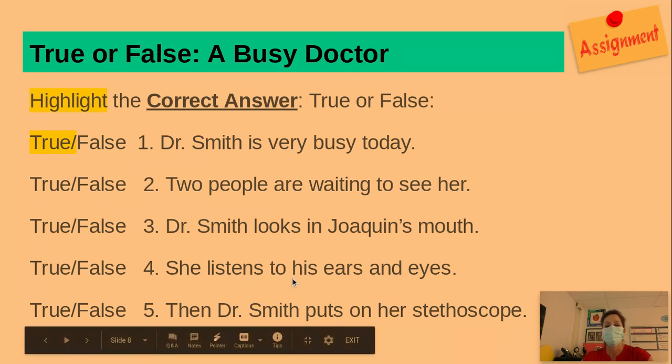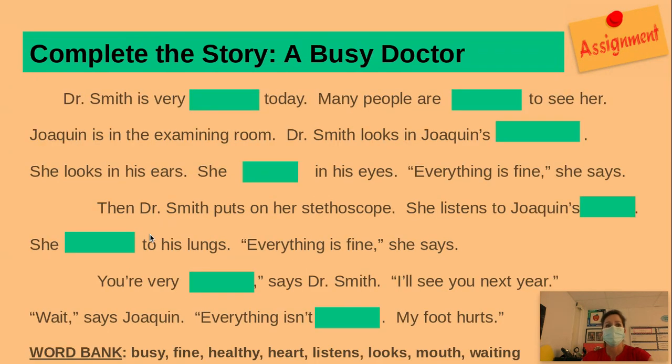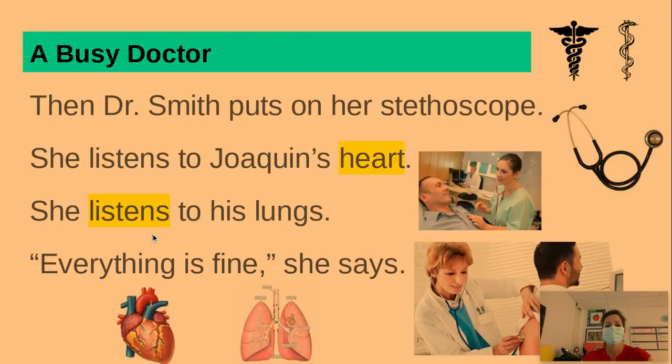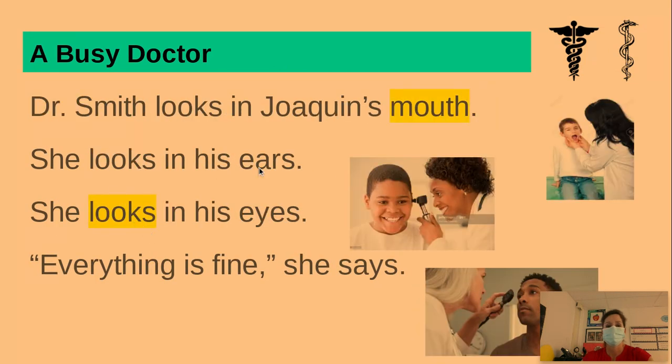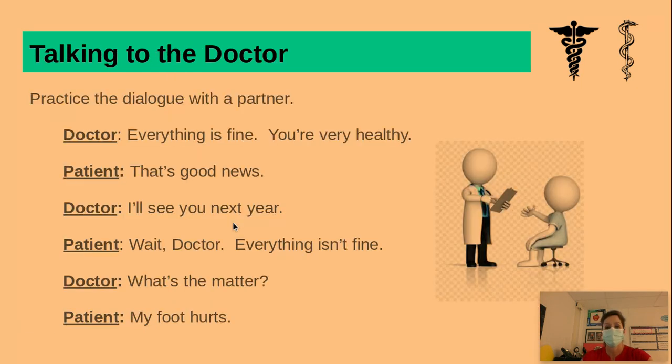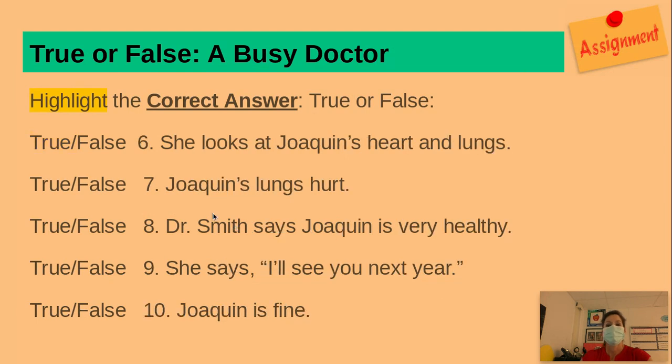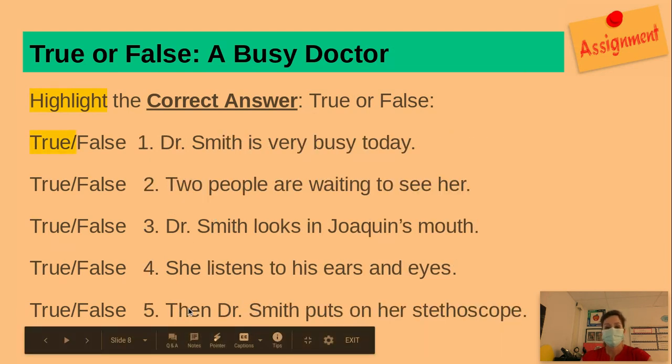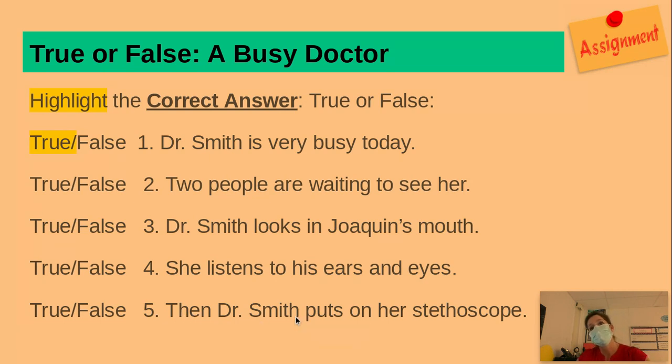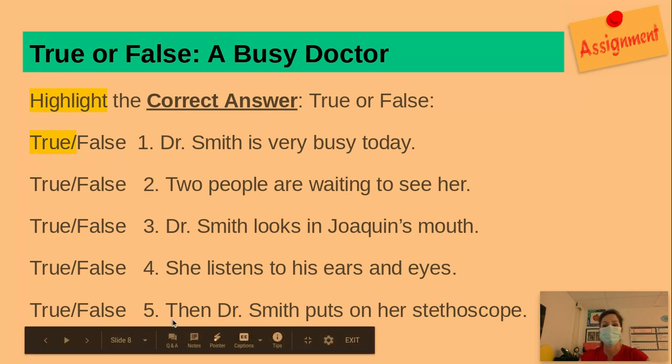Number 4, she listens to his ears and eyes. Does she listen? Or does she look in his ears? She looks in his eyes. Then, number 5. Then Dr. Smith. B-U-S-Y, busy. Yes, too much work. Then Dr. Smith puts on her stethoscope. She sure does. This is true.